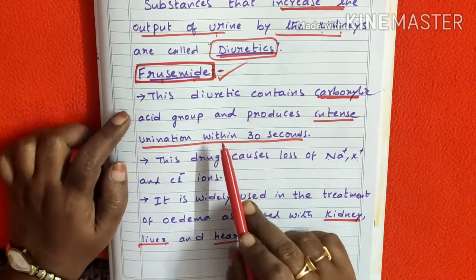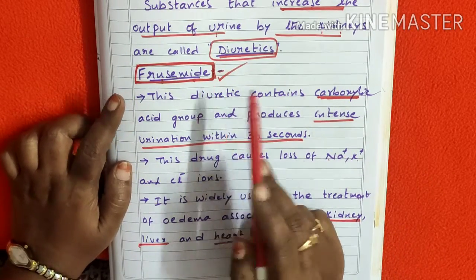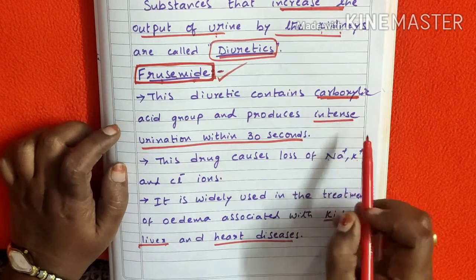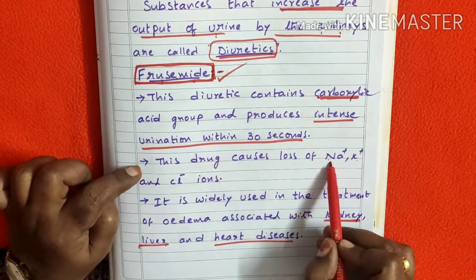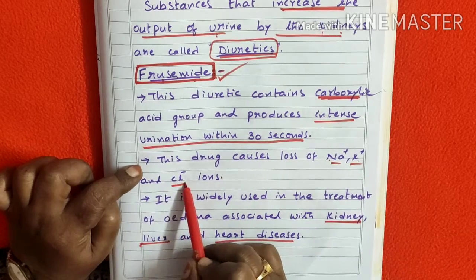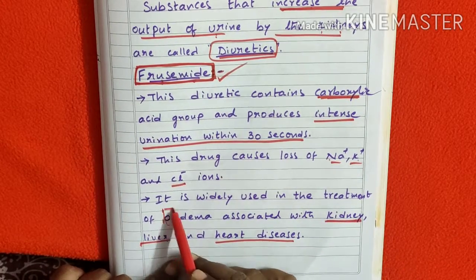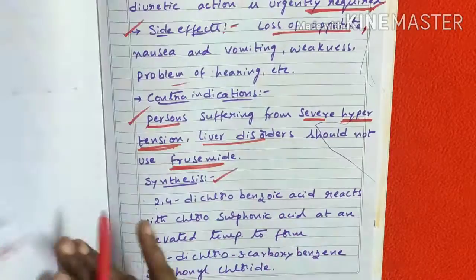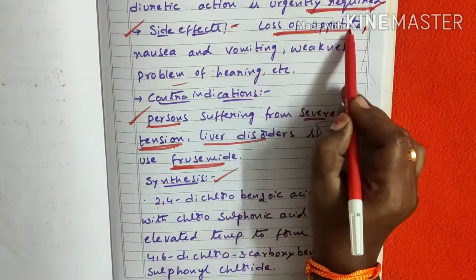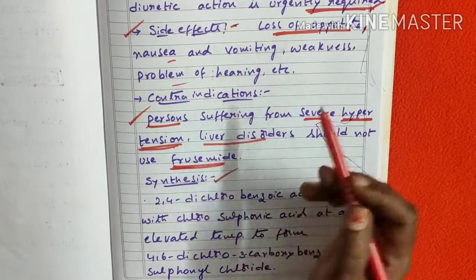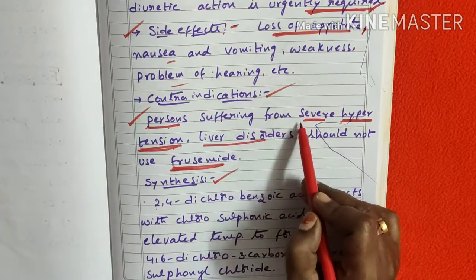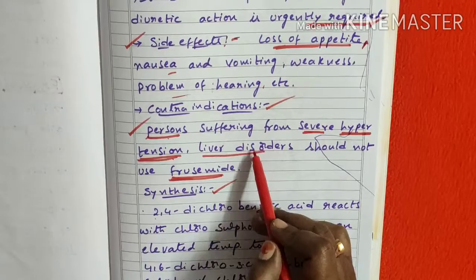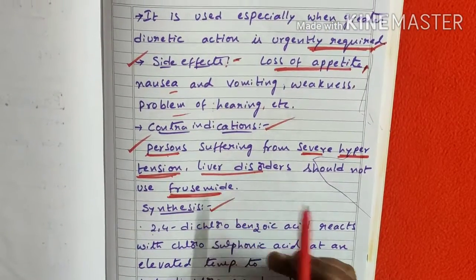Furosemide contains a carboxylic acid group and it causes intense urination within 30 seconds. This drug causes loss of sodium and other ions, and is given to patients suffering from edema. The side effects of this drug are loss of appetite, nausea and vomiting. Contraindications: those who suffer from severe hypertension or liver disorders should not use furosemide.